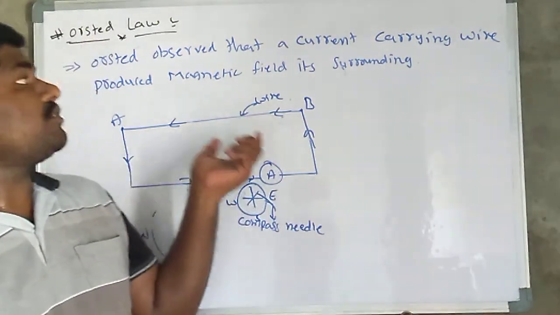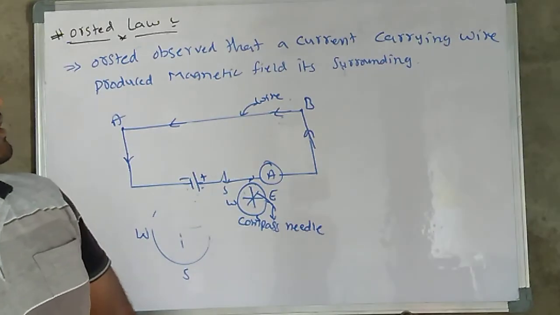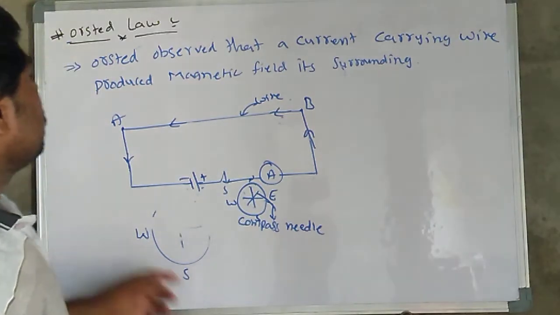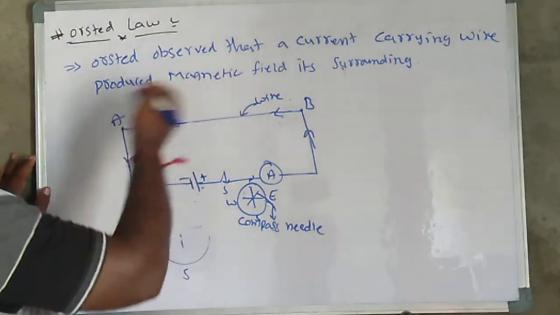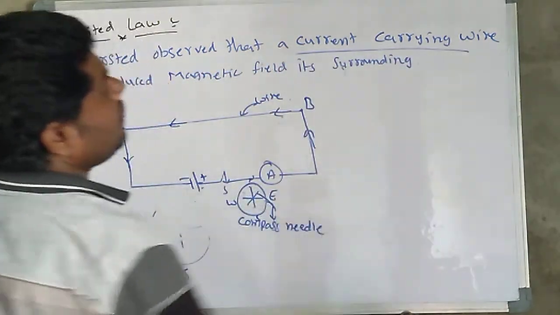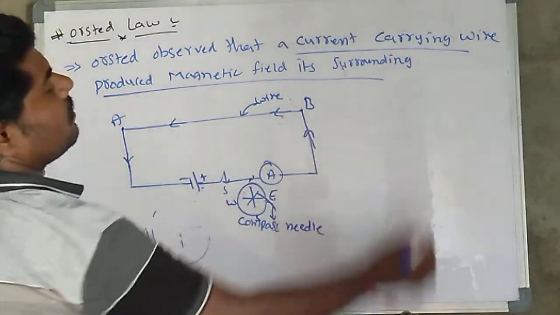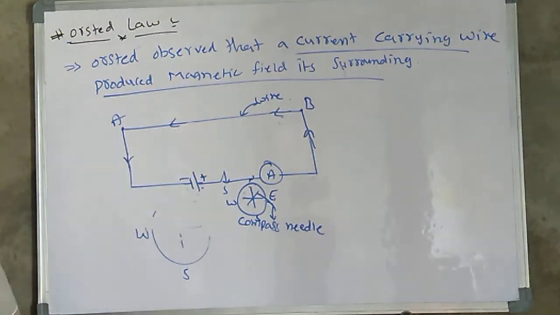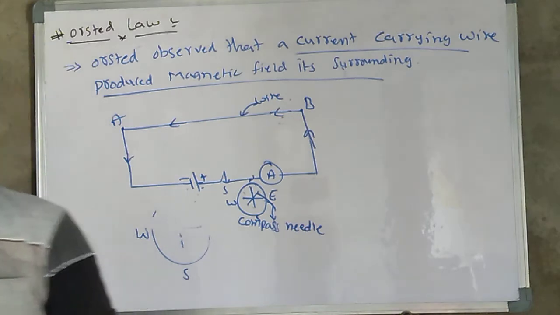That's why a current carrying wire produces a magnetic field in its surrounding.